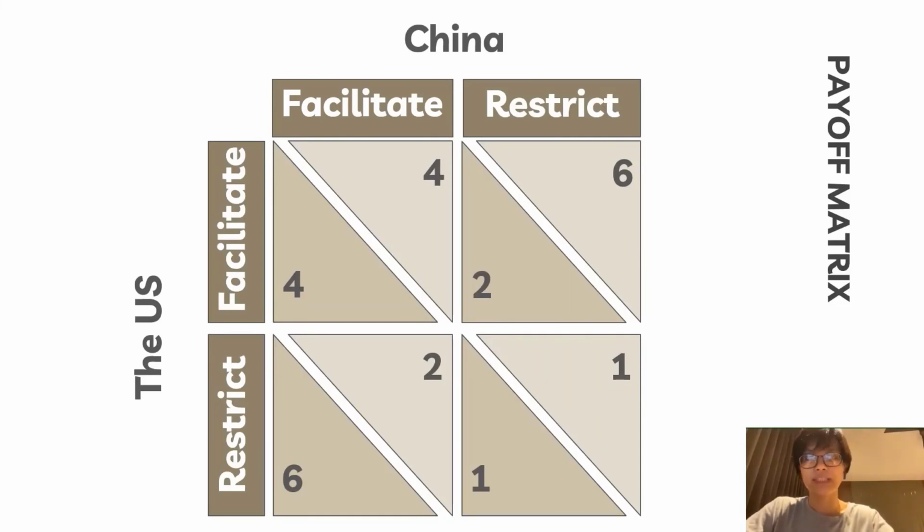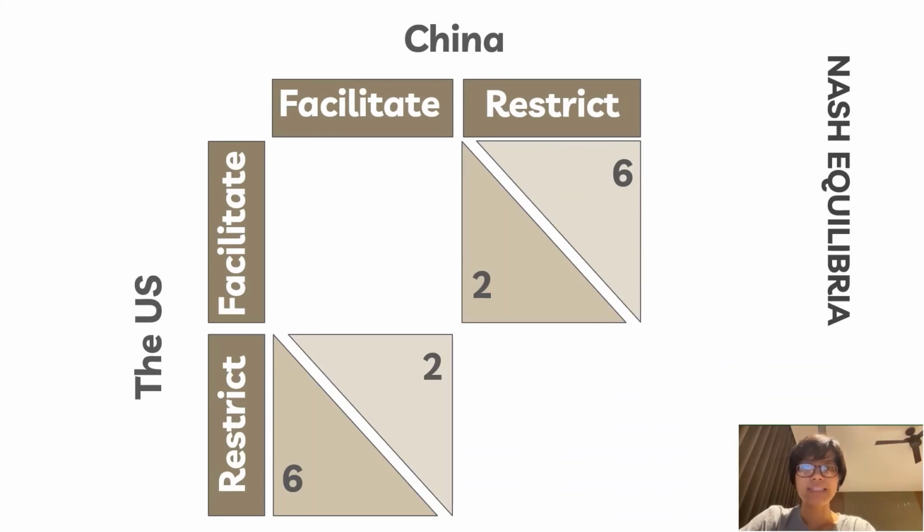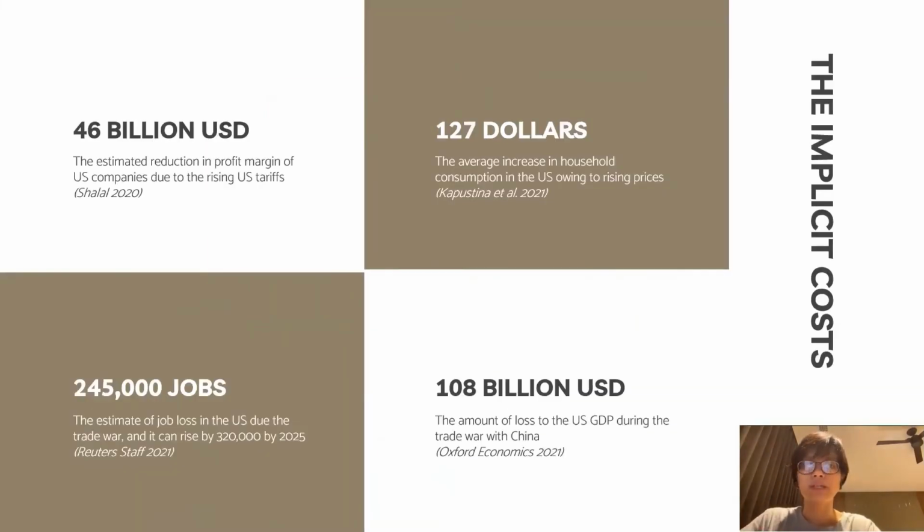When China facilitates trade, the US is better off by restricting trade. When China restricts trade, the US is better off by facilitating trade. The Nash equilibrium of this chicken game is that either China or the US has to facilitate trade when the other one restricts trade. However, there are implicit costs for the US when they levy tariffs on China, as American